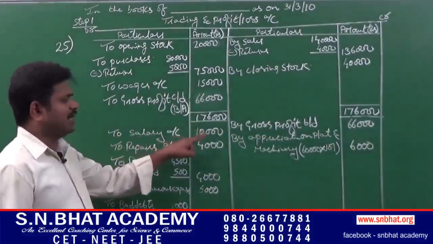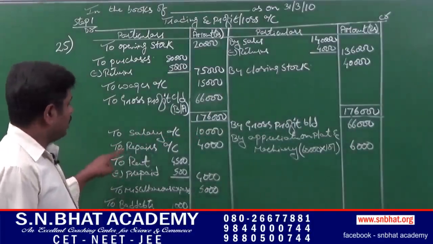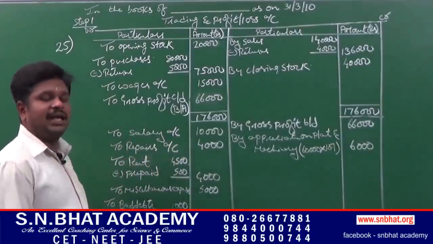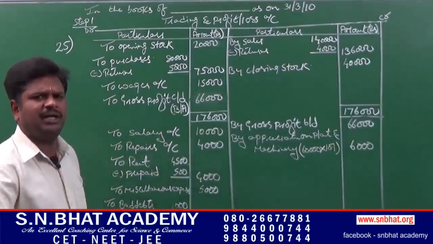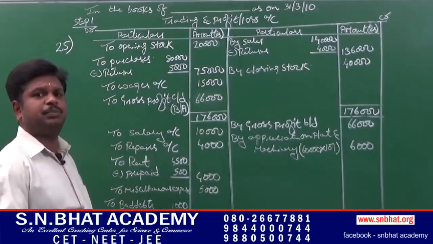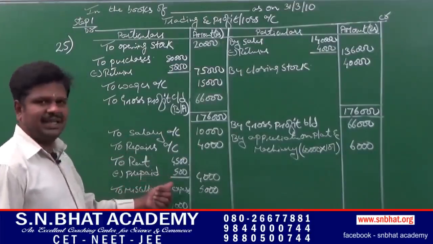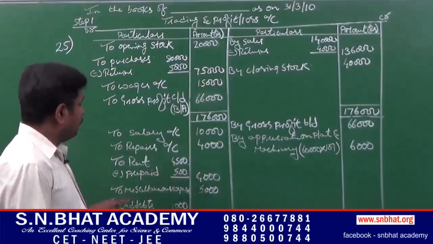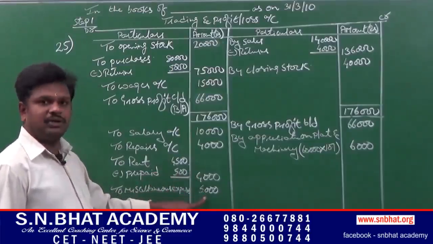Next, salary 10,000. Repairs 4,000. Rent 4,500. They had given a rent prepaid, that is any expense which is paid in advance has to be deducted, that is 4,500 minus 500 comes to rupees 4,000. Miscellaneous expenses 5,000.